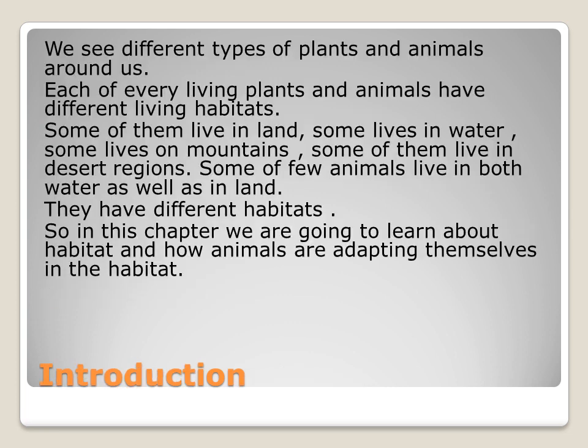Before entering into this topic, we'll see some introduction about this chapter. Our earth is made up of both living things as well as non-living things, right? In our day-to-day life, we see different types of plants and animals.